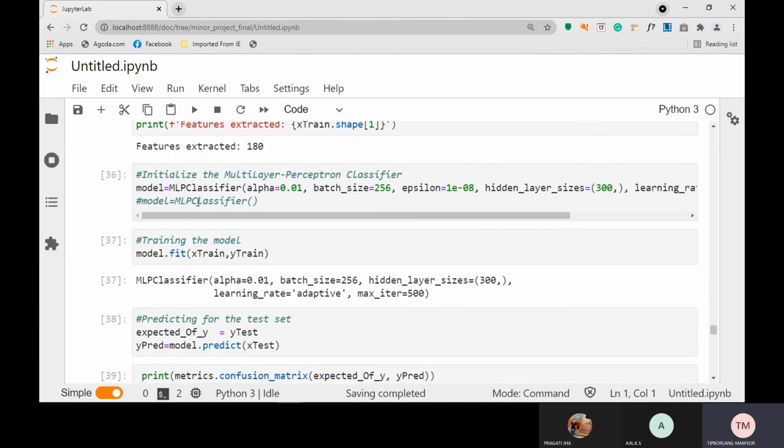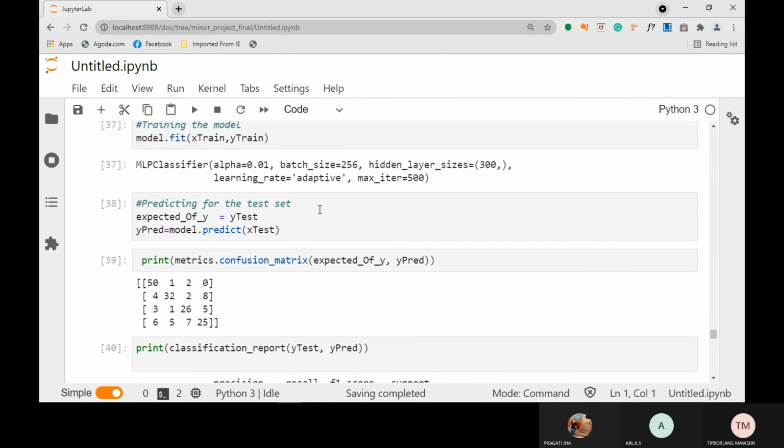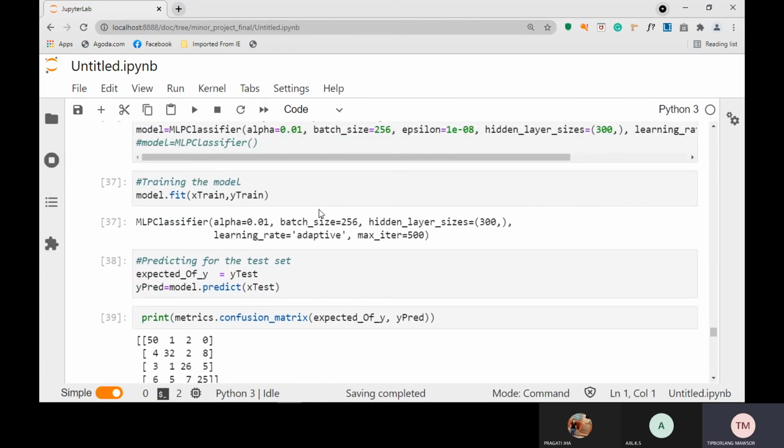And after that we come to the most important part of our project, the classifier. We just call it, it's already defined: MLP classifier with hidden layers of 300 and learning rate as adaptive. And then we train the model by calling the function fit, and test the model here.